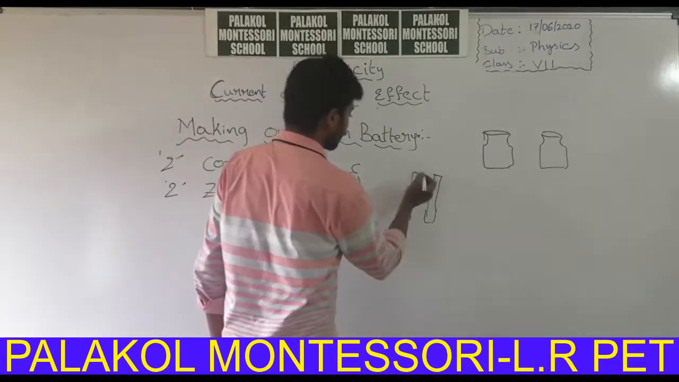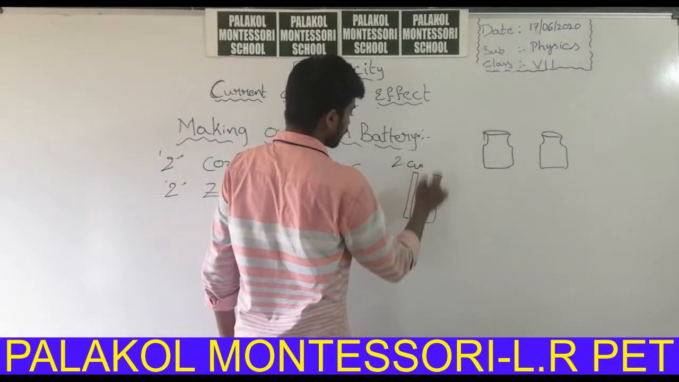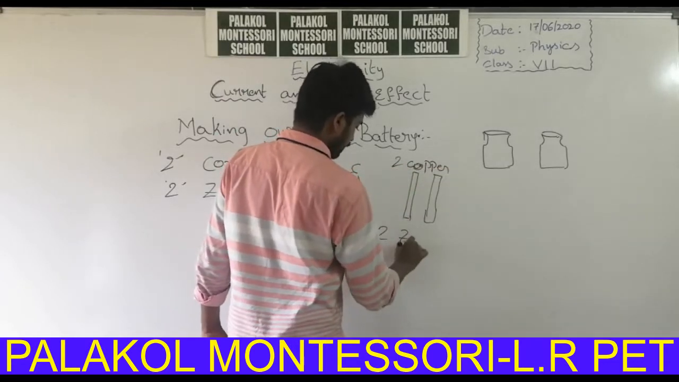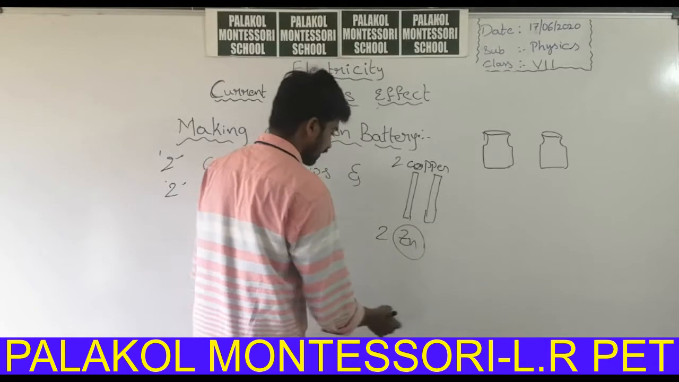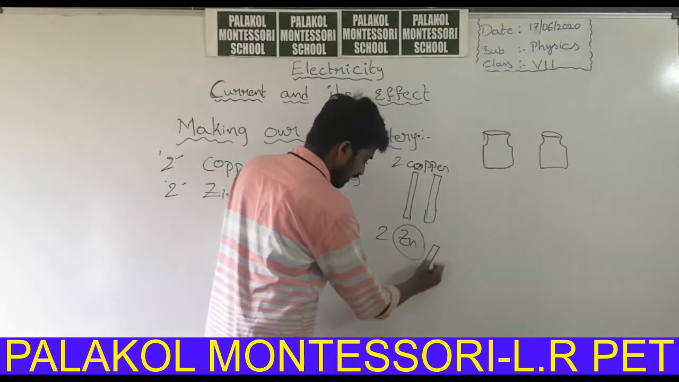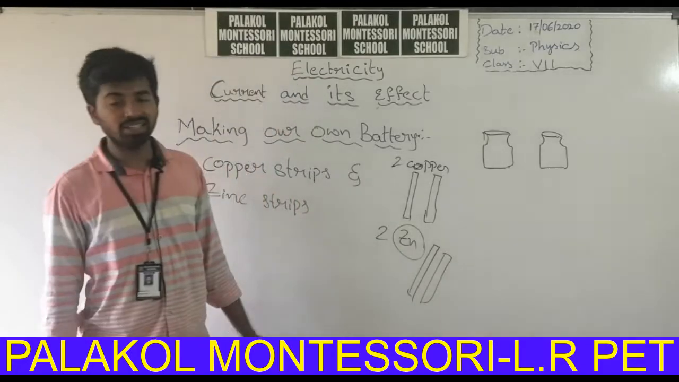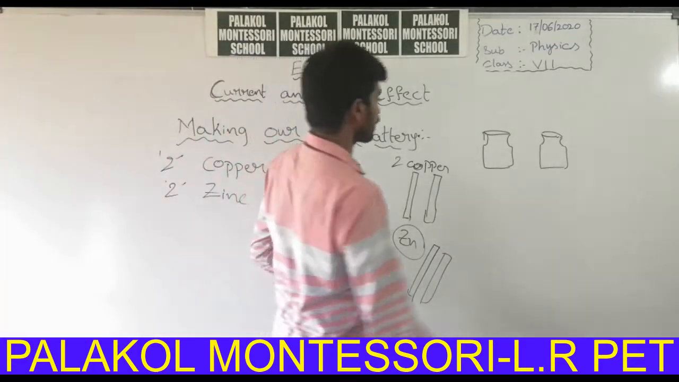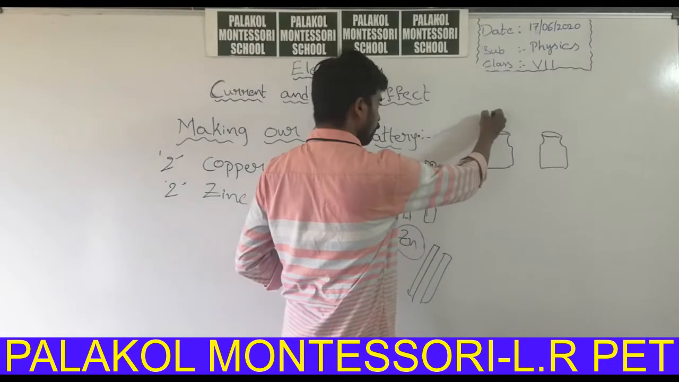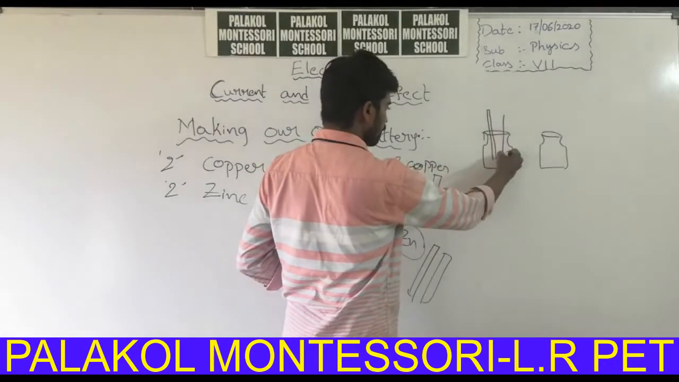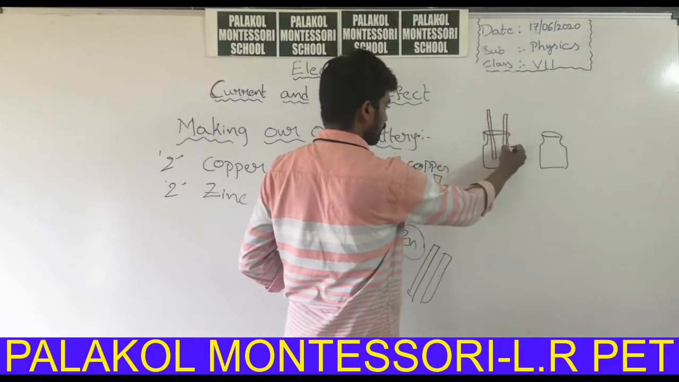So, consider 2 copper strips and 2 zinc strips. Zinc is denoted with Zn. The chemical symbol of zinc is Zn. So, I have considered 2 zinc strips and 2 copper strips. Insert 1 copper strip and 1 zinc strip inside the injection bottle.